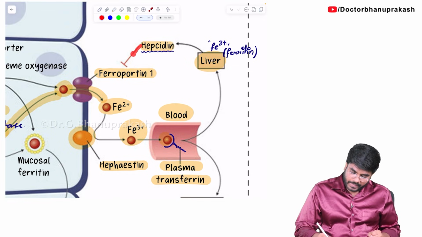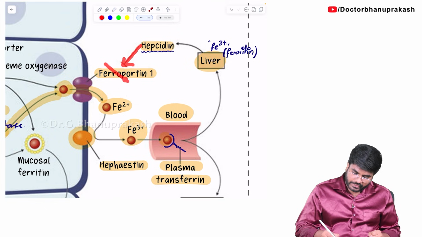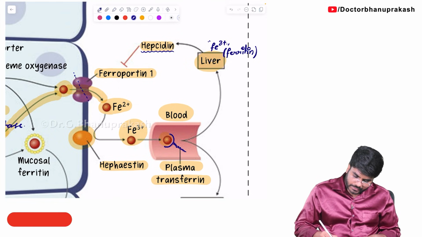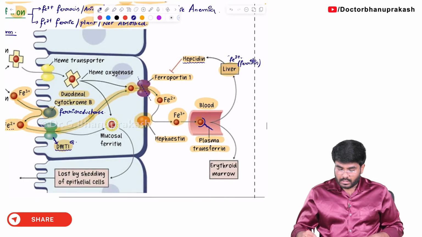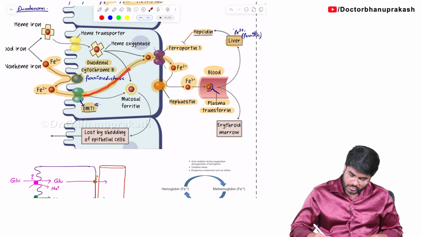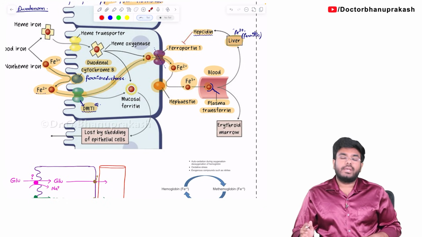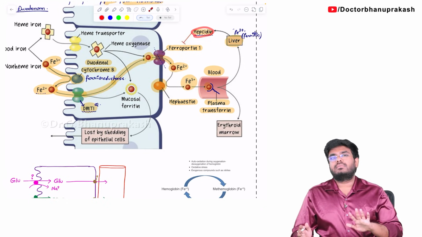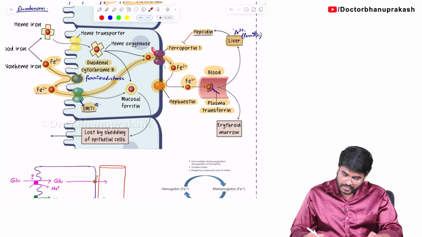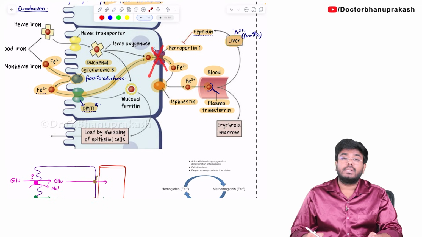Now what is this hepcidin doing? See, this hepcidin is coming and inhibiting the ferroportin. So this ferroportin is inhibited. Now tell me, is iron absorption into the blood possible? Do you think this iron will be absorbed into the blood? No, not possible. So what I am trying to say is, this hepcidin is giving a negative feedback. Enough iron is already there in the body, so no need of further iron absorption. So this ferroportin is inhibited, and further iron absorption into the blood is not happening.